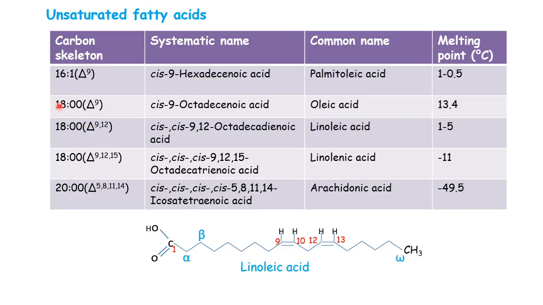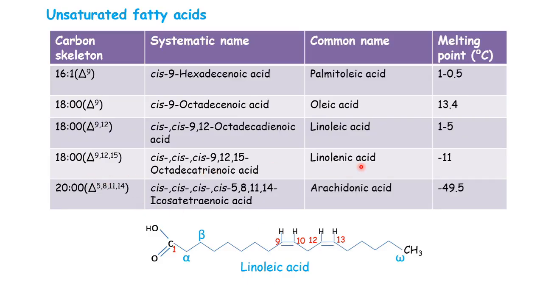Next one is an 18 carbon fatty acid. Here also the double bond is at the 9th position, meaning the chain length has increased and a single double bond is present here, and this is oleic acid. Next one is also an 18 carbon fatty acid, but here 2 double bonds are present at the 9th and 12th positions, and this is called linoleic acid. This is the structure of linoleic acid. At the 9th position we have 1 double bond, at the 12th position we have a double bond.